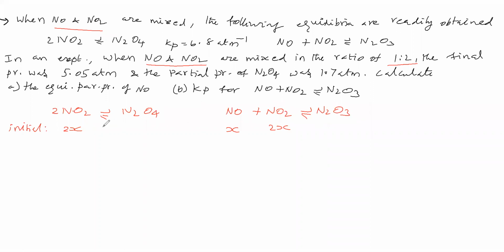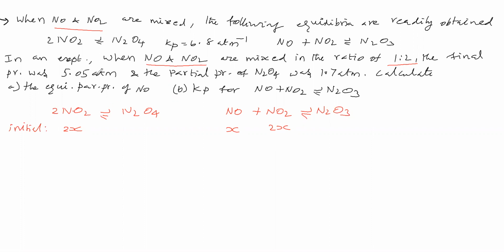They are taking NO and NO2, both mixed. Then we are getting these two equilibria. NO and NO2 are taken in 1:2 ratio, so NO is x times and NO2 is 2x times.